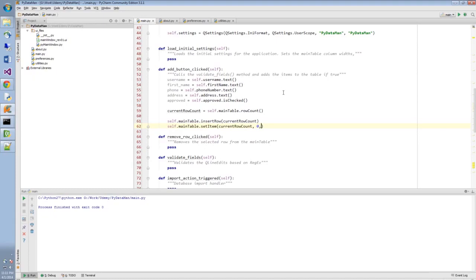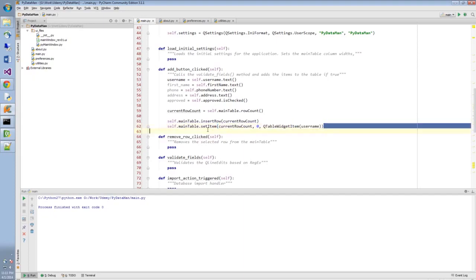And finally, we have to put the username, but we can't just put username, we have to actually cast it into a QTableWidgetItem class. So to do that, you simply do QTableWidgetItem username. Why do we have to do this? Well, simply because the main table.setItem method doesn't take a string as a parameter at the end. This is not a disadvantage at all whatsoever. It may seem confusing at first, but later on in this course we will experiment with some of these QTableWidgetItems, and you'll see some amazing things that it can do that look very cool.